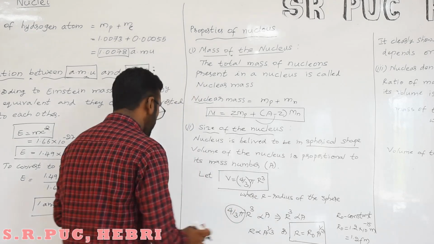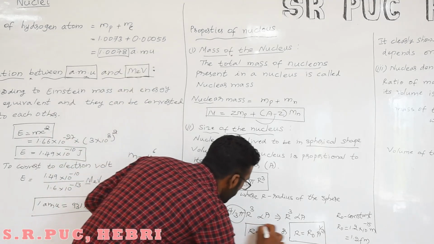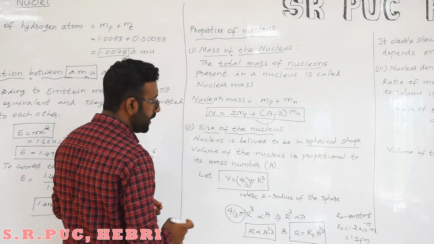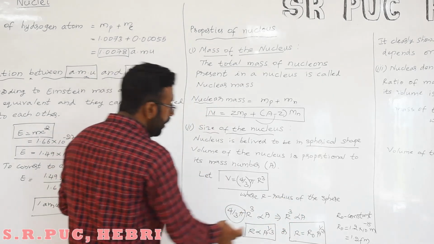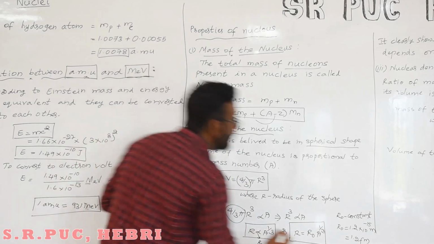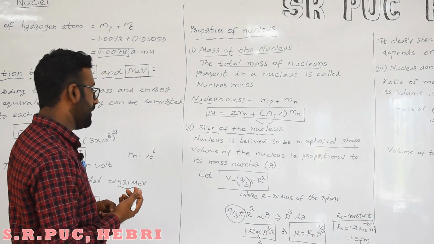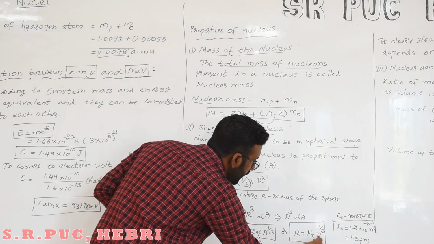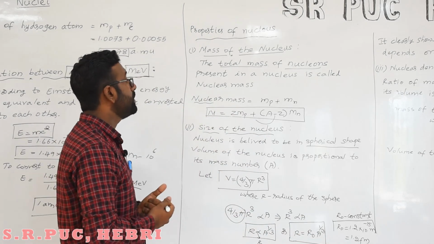Otherwise we can write r is proportional to A to the power 1 by 3. You know this one, right? This term is taken to the other side, it becomes cube root. Or we can replace this proportionality sign by a constant r naught, which has a value of 1.2 into 10 to the power minus 15 meter. Then we can write r is equal to r naught A to the power 1 by 3. So this is about the size of the nucleus.